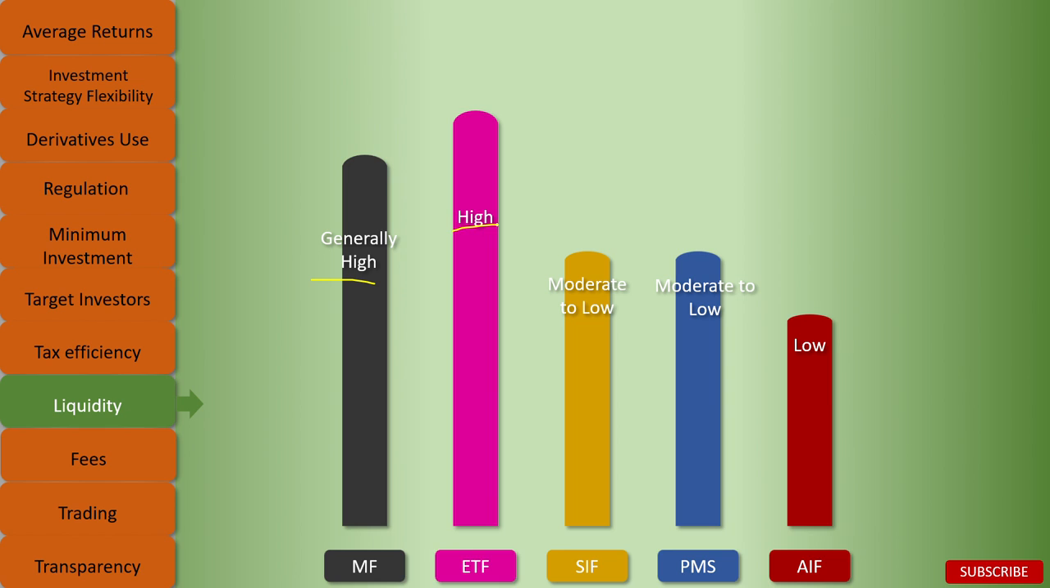In ETF, it's the highest. The liquidity is highest in ETF. In SIF, it's moderate to low. So is the case in PMS. And in AIF, it's the lowest.